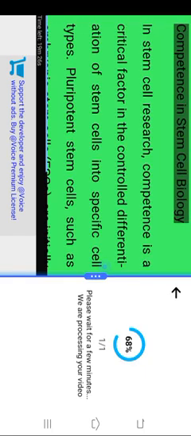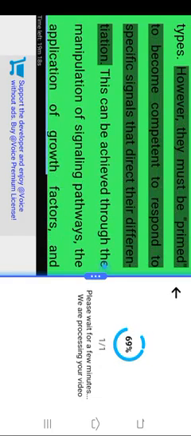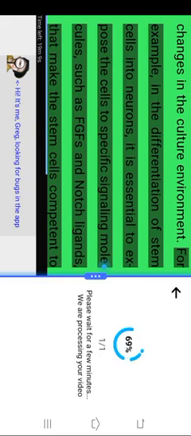Competence in stem cell biology. In stem cell research, competence is a critical factor in the controlled differentiation of stem cells into specific cell types. Pluripotent stem cells, such as embryonic stem cells (ESCs), are initially capable of becoming many different cell types. However, they must be primed to become competent to respond to specific signals that direct their differentiation. This can be achieved through the manipulation of signaling pathways, the application of growth factors, and changes in the culture environment. For example, in the differentiation of stem cells into neurons, it is essential to expose the cells to specific signaling molecules, such as FGFs and Notch ligands, that make the stem cells competent to adopt a neuronal fate.